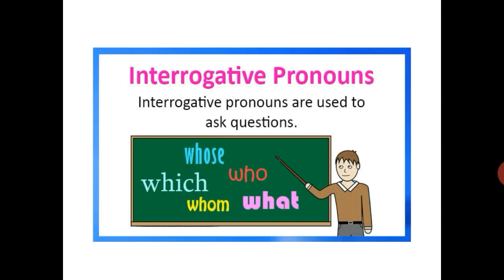Now let us see the interrogative pronouns. Interrogative pronouns are used to ask questions. For example, whose, which, whom, who, or what. Here, whose, which, whom, what, and who become interrogative pronouns because they have taken the place of a noun or pronoun.